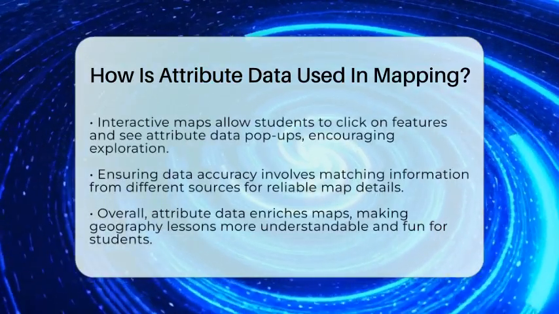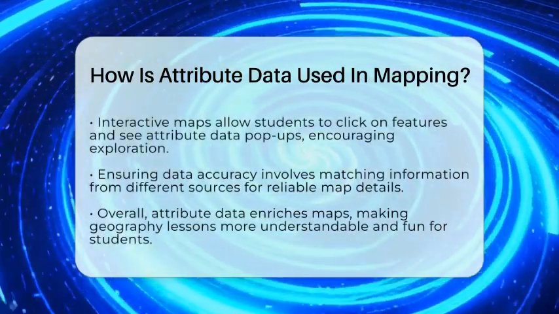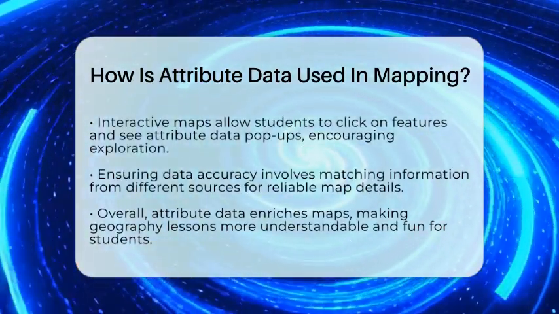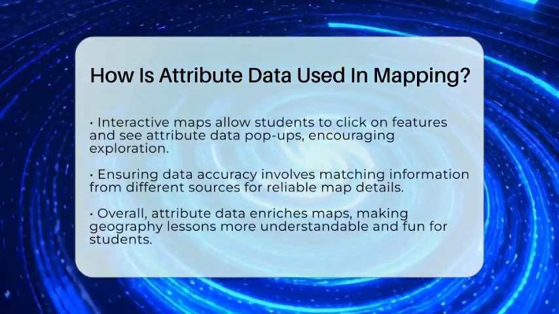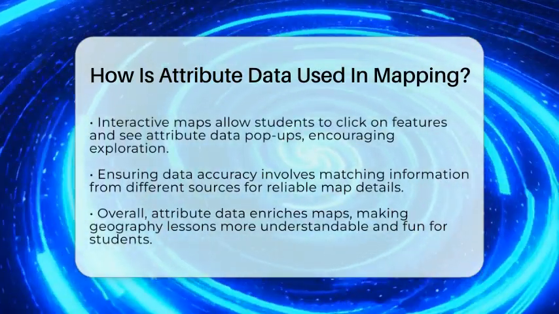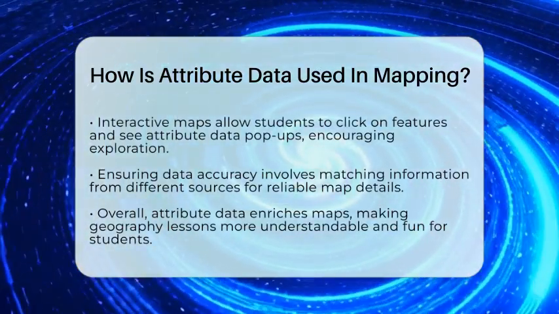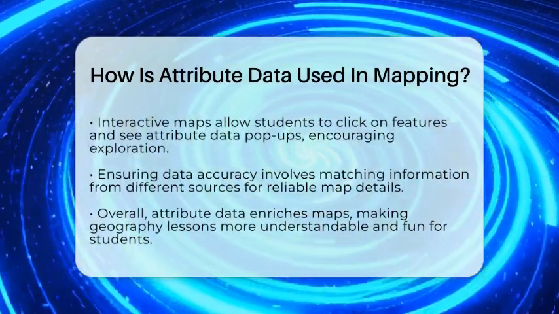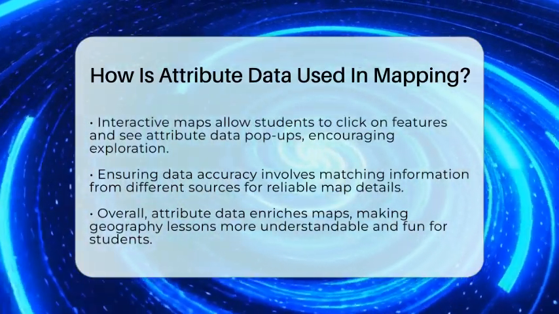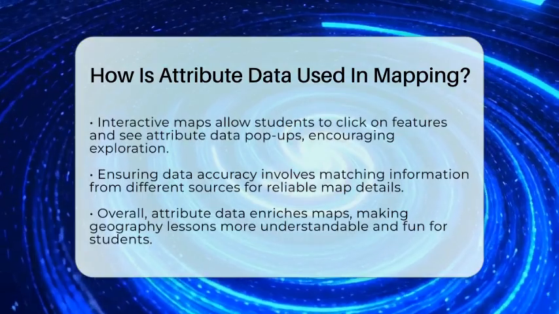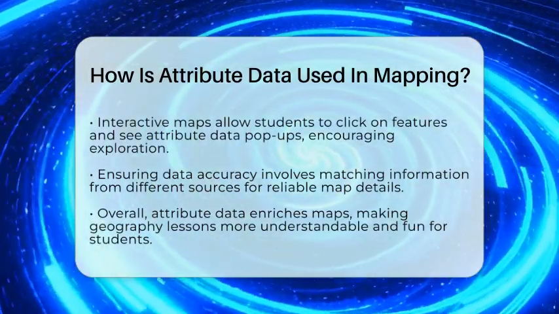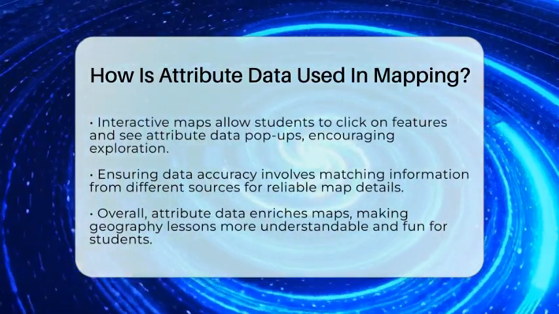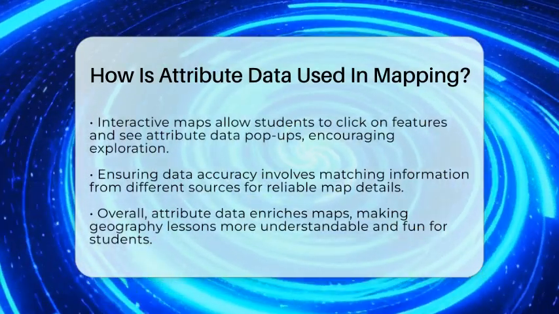Creating accurate maps also involves matching attribute data from different sources. Sometimes, data from one dataset needs to be aligned with another. For example, if you have a list of school names and their locations, you need to make sure the names match exactly so the data appears correctly on the map. This process ensures the information is reliable and clear.